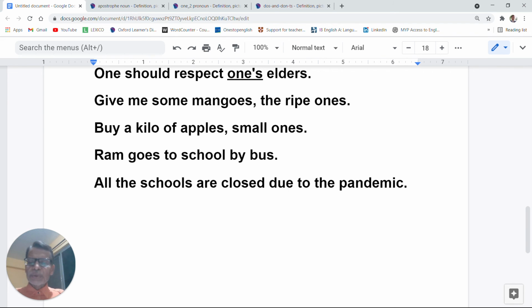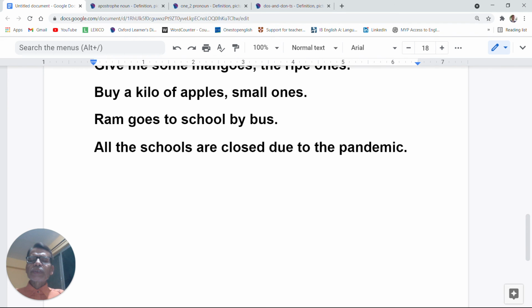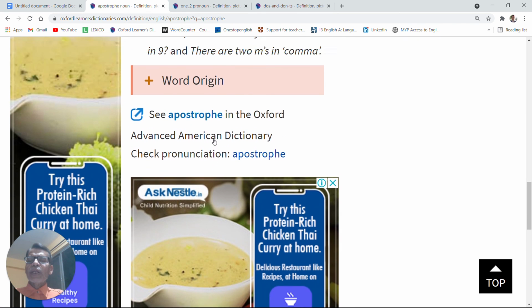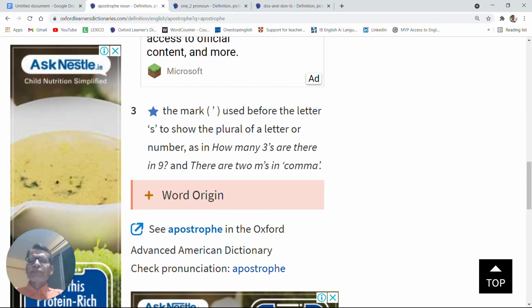Ram goes to school by bus. It is important to remember, particularly for school going children, that no verb takes an apostrophe before s. All the schools are closed due to the pandemic, and no plurals take an apostrophe, and exceptions I have already shown you where plurals take an apostrophe.